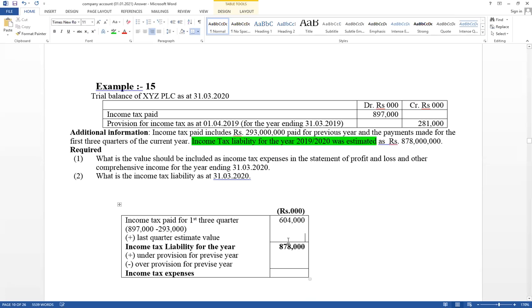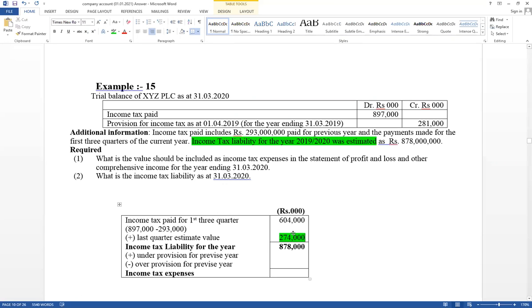Then the difference, that is the last quarter estimate value: 878,000 minus 604,000. Therefore, 274,000. This is this year's last quarter estimate value. That value should be included under current liabilities as tax payable.